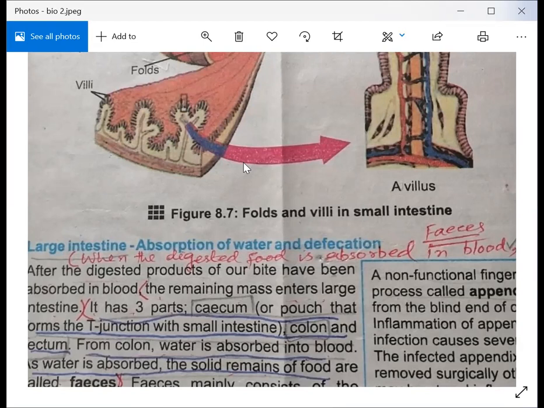These words are new for you. I will explain what the undigested materials are. Definitely we take different types of food, so all food is not the same. Some is useful and some is not useful. So the part of the food which is not useful for our body is called undigested material. Secondly, a large number of bacteria.